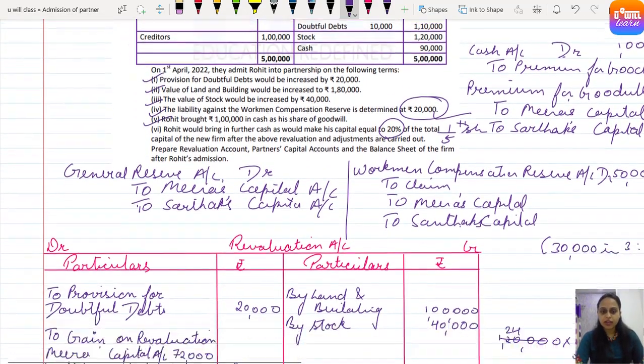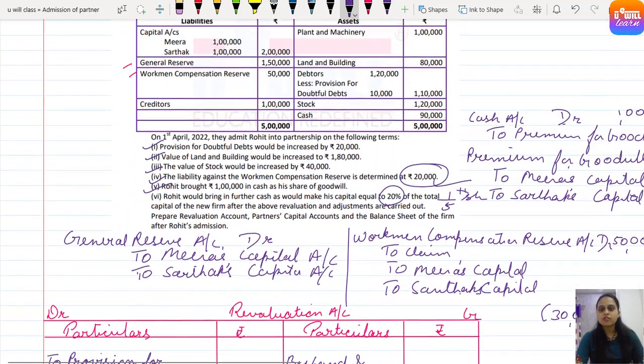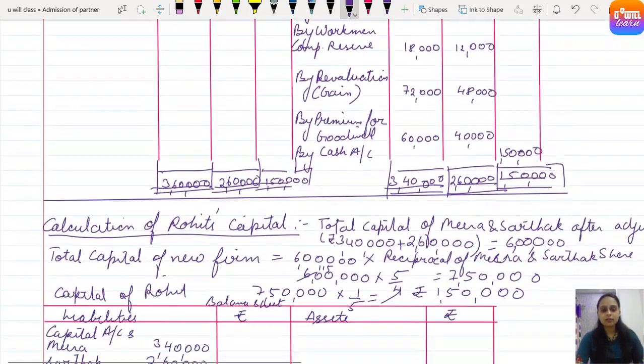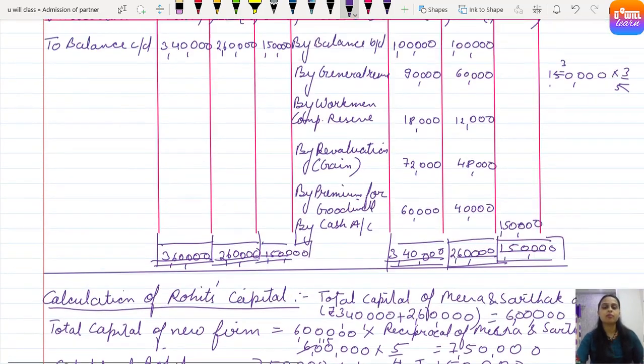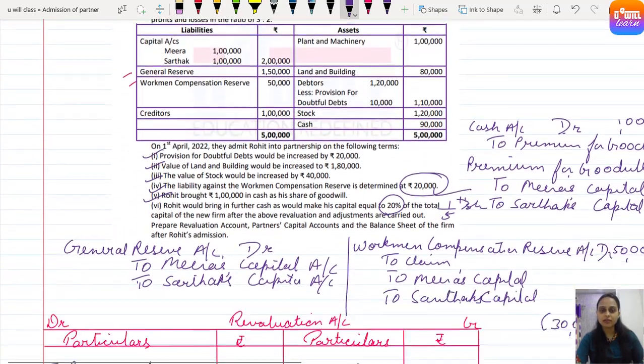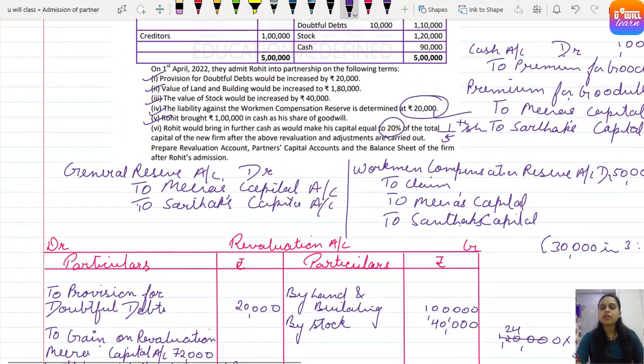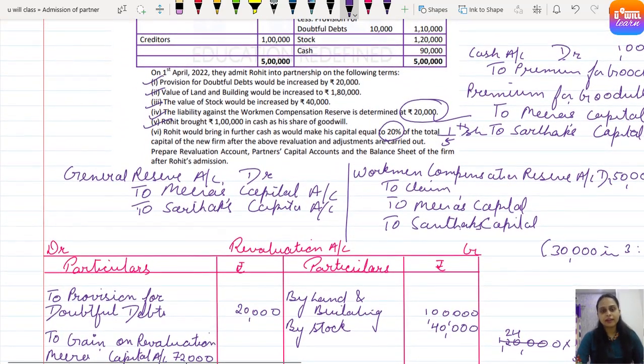Plant and machinery. Any change through revaluation? No. So as it is, plant and machinery 1 lakh rupees. Clear everyone? Understood? Come on. After plant and machinery, we have land and building, and land and building is to be increased to 1,80,000, right?